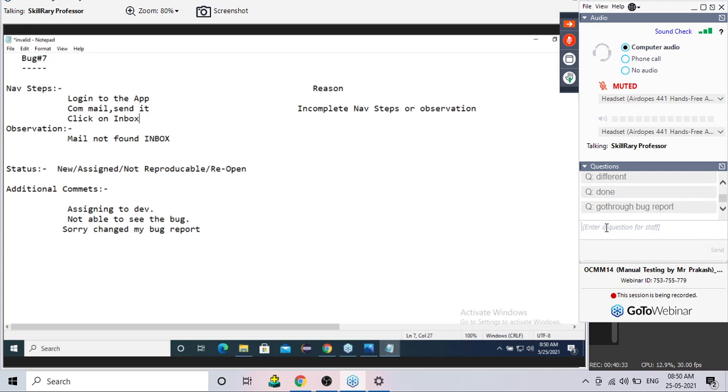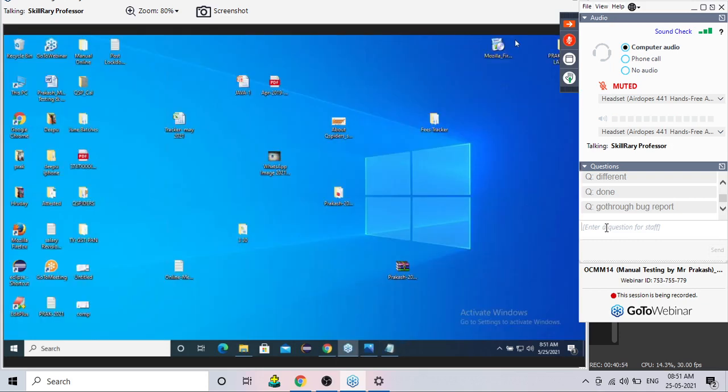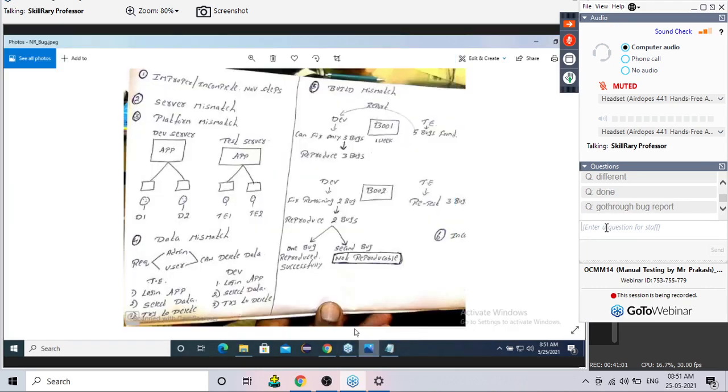Yes. Now observe, guys. See, I will neatly write the navigation steps. I'll write the observation also. I'll write the status also and additional comments also. Now everyone knows that. Let me open one more diagram. Don't look at this whole diagram at a time and ask unnecessary questions.